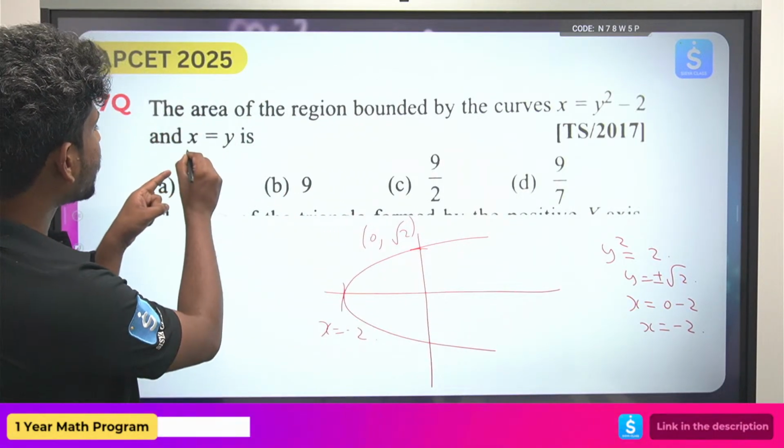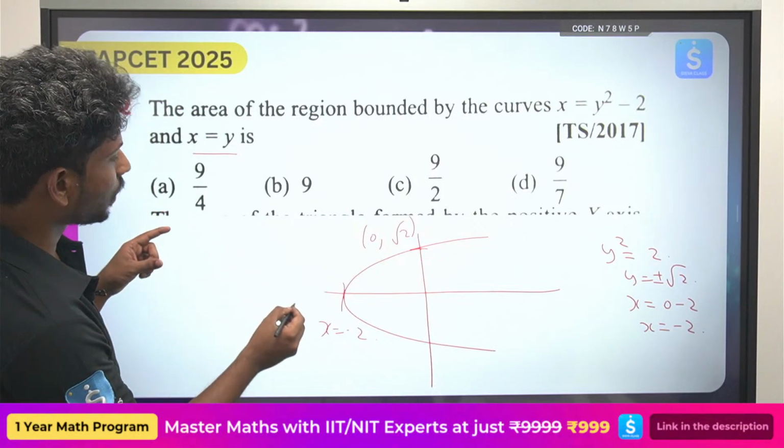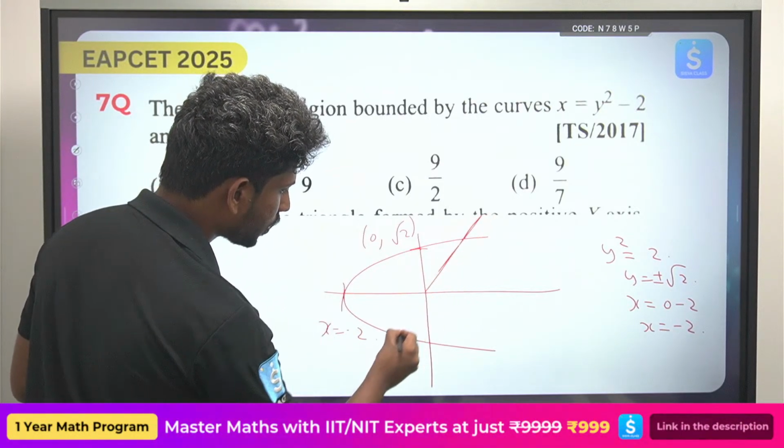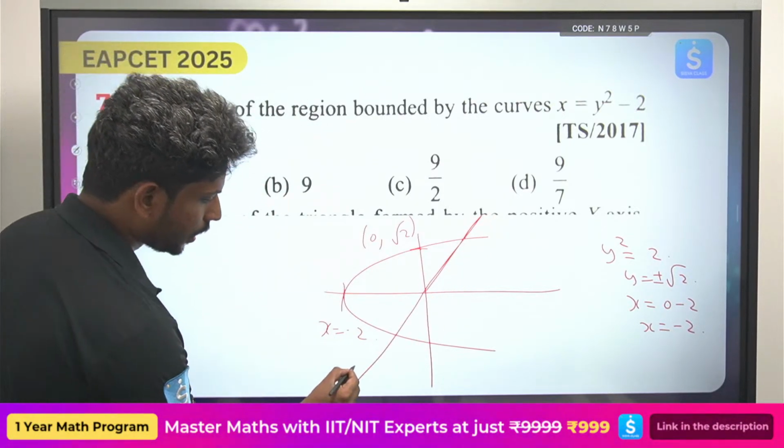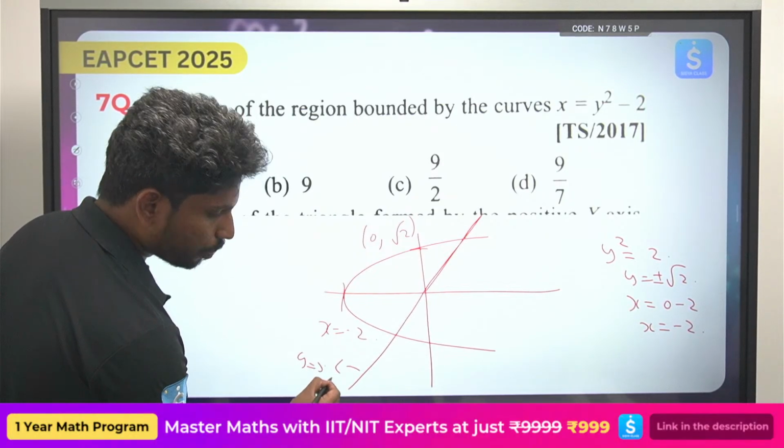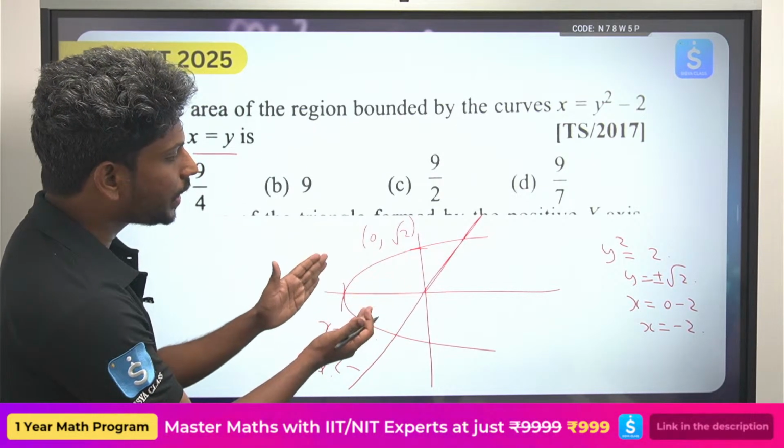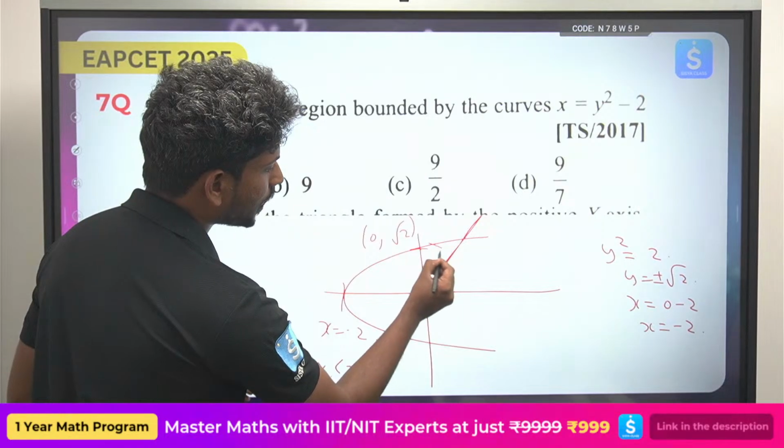Now, he's asking about x equals y. So x equals y, how does the graph look? This is how the x equals y graph looks. So y is equal to x. So now what do you do? How can you find the area between these two curves? He's asking for this area.